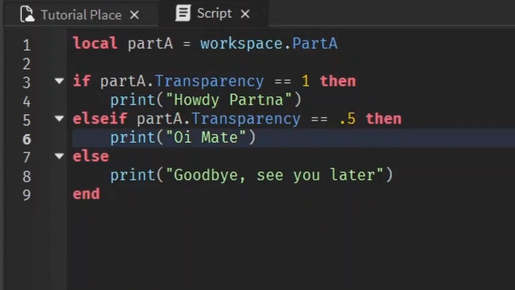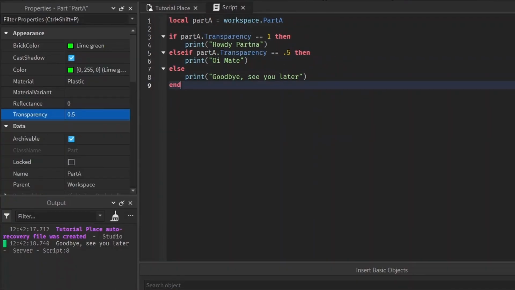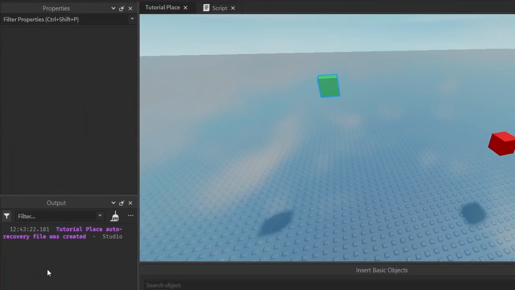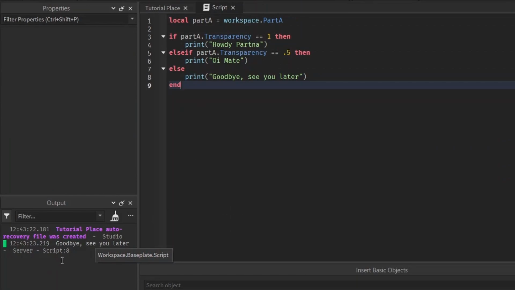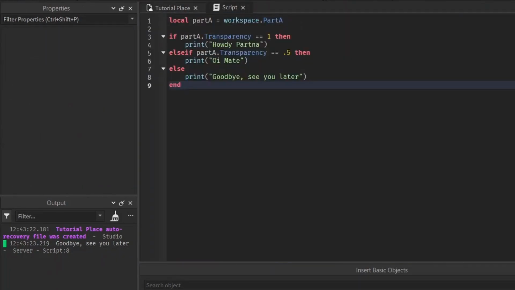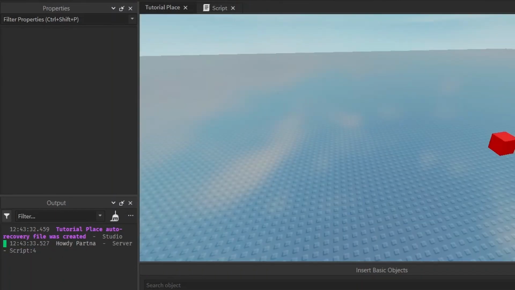Little quiz time. I'm going to change this to 0.5. Tell me what's going to happen. Oi mate. Change it to 0.6. What's going to happen? Goodbye, see you later. I'm going to change it to 1. Tell me what happens. Howdy, partner.